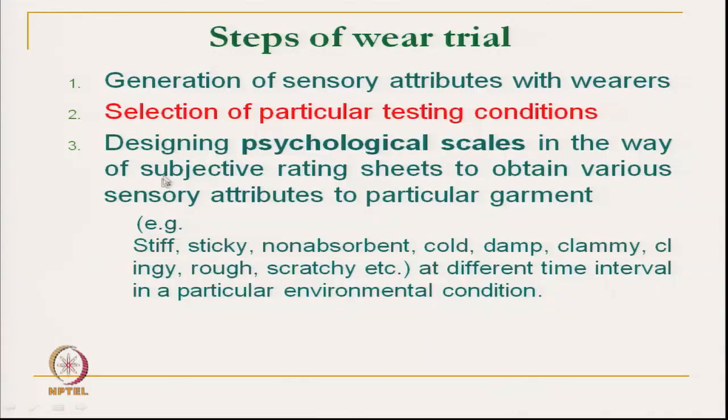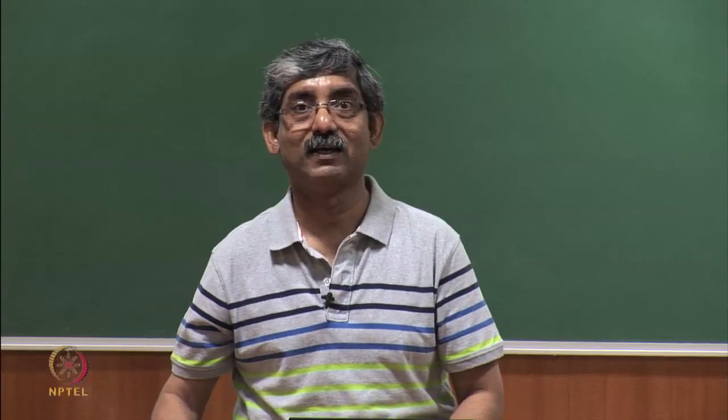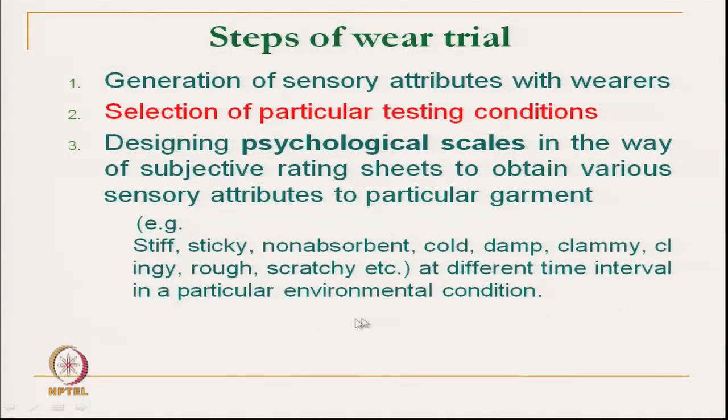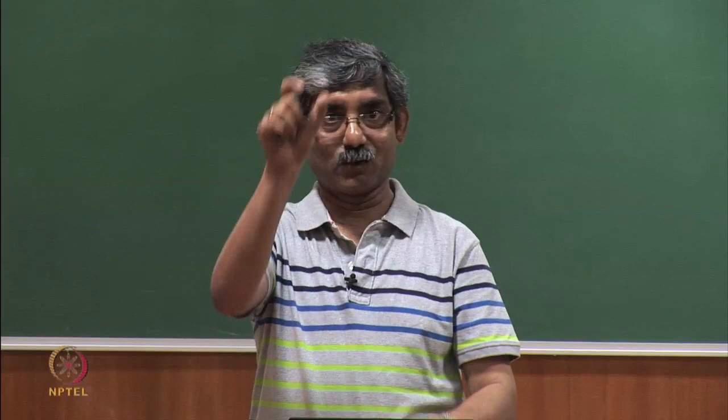Like whether we want to evaluate stiffness, stickiness, non-absorbent, cold, damp, clammy, or rough, scratchy. So, at different time interval, we have to actually design this test process in a particular environmental condition. That questionnaire we have to give, and we have to define the total procedure.